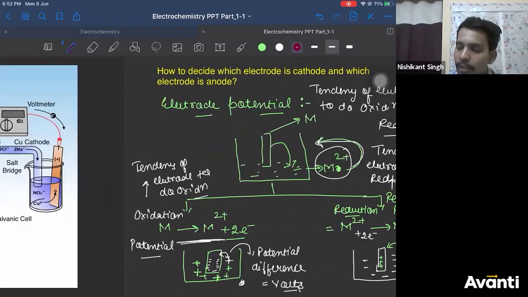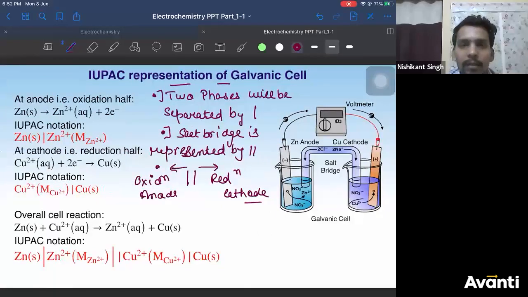Monisha, this is your IUPAC representation slide. Can we say the electrochemical series is based on decreasing order of...? Let me conclude that tomorrow, Sonali. I am yet to discuss the applications of the electrochemical series. I'll discuss it tomorrow. Vishwanath, other than that, you can check Cengage if you get.